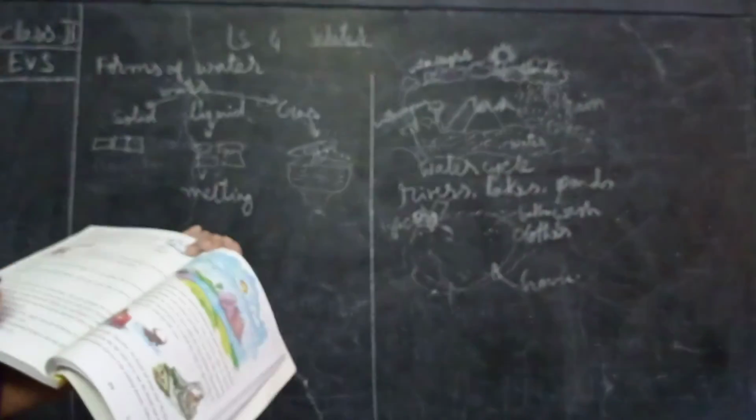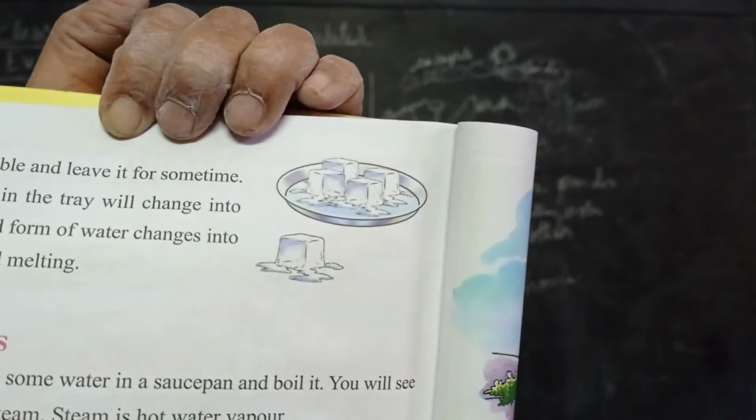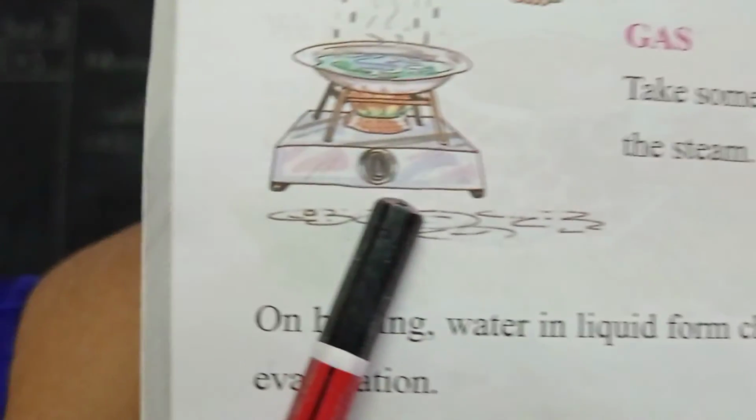Now, one more. Here you can see the ice tray. Leave it for some time. You will see that the ice in the tray will change into water on heating. The solid form of water changes into liquid form. This is called melting.